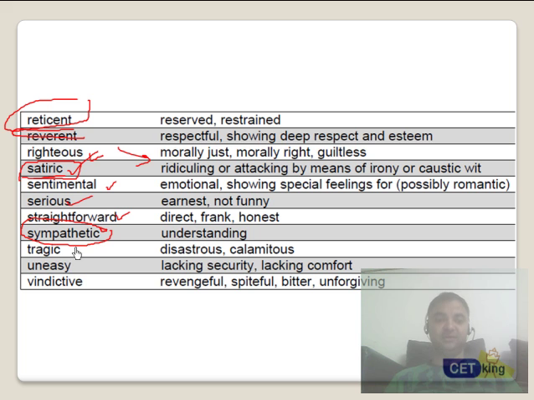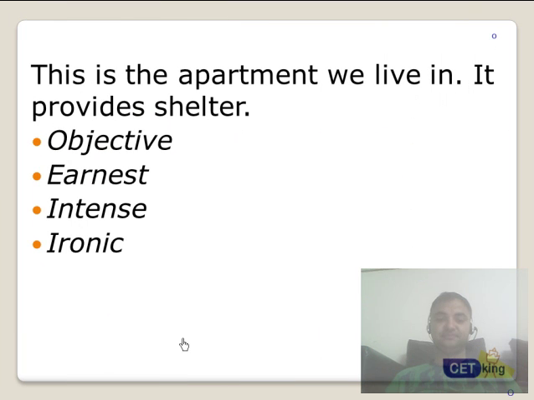Sympathetic is again a very common word. Tragic, disastrous. Uneasy, vindictive. Vindictive is obviously revengeful. So again, a few tones. Please pause the video and try to note down these tones. Trust me, you'll see a lot of these tones are very common in the passage. Out of your passage, if I just talk about the tone, 4 out of the 10 questions are going to be based on tones. Fine. Alright, one more question.